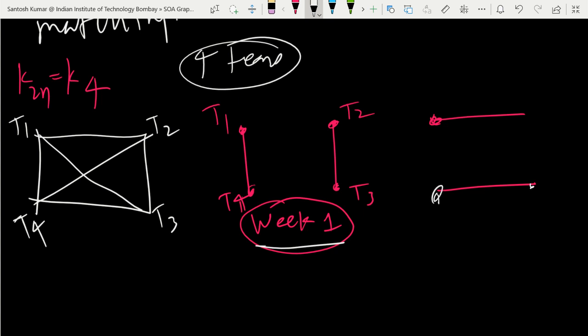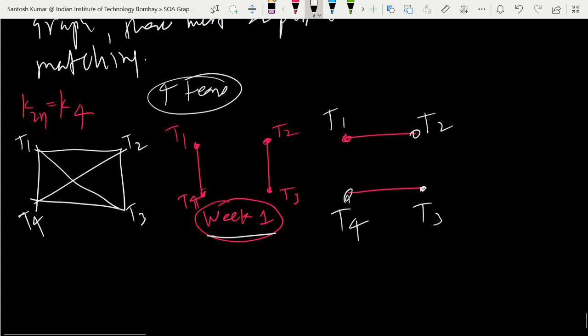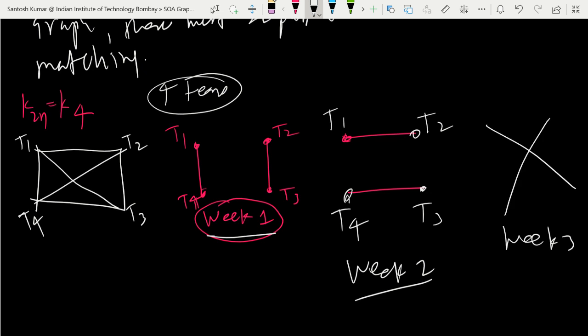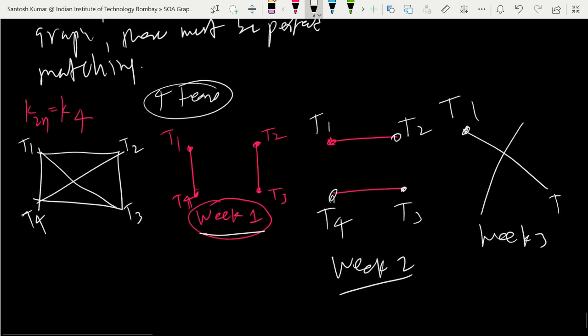In week 2, what can you do? Team 1 plays with T2 and team 4 plays with T3. Are you getting it? This was week 2. In week 3, you can arrange in this way. T1 will play with T3, and T2 will play with T4. Fine.